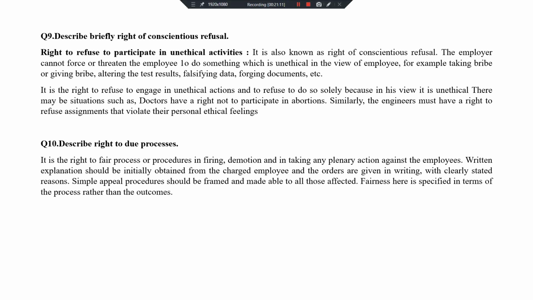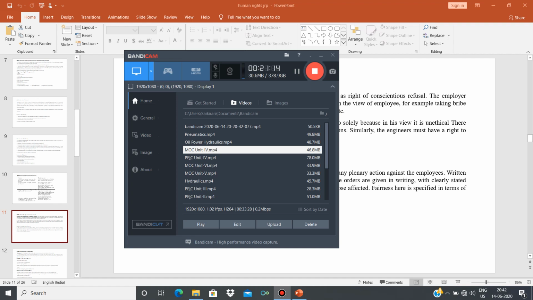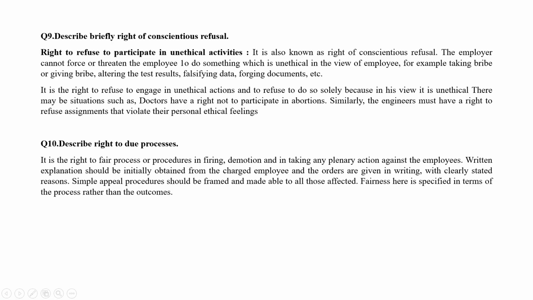Next question. Describe a right to due process. It is the right to fair process or procedures in firing, demotion, and in taking any disciplinary actions against the employees. Written explanation should be initially obtained from the charged employee and the orders are given in writing with clearly stated reasons. Simple appeal procedures should be framed,